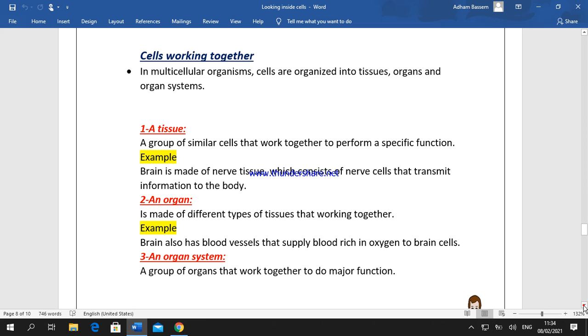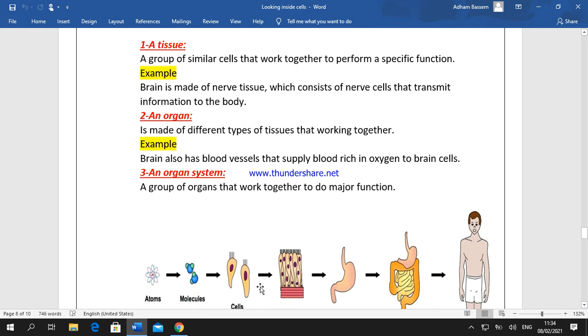A tissue: this figure shows cells. When similar cells are grouped together and work together, it forms a tissue. This is known as a tissue.